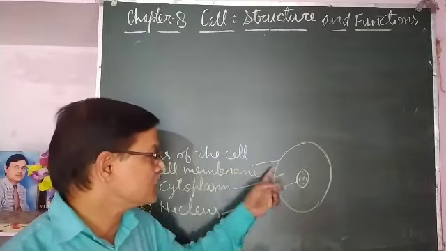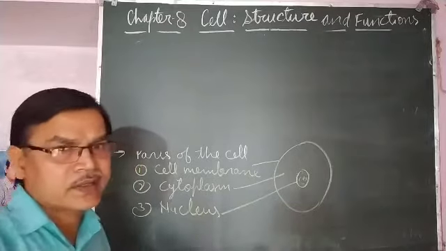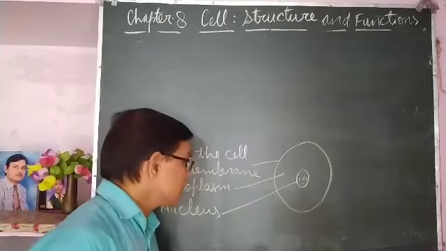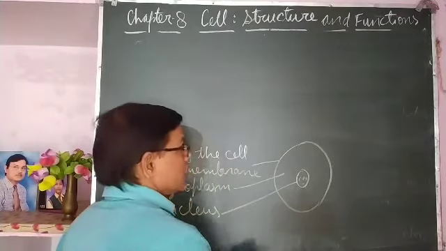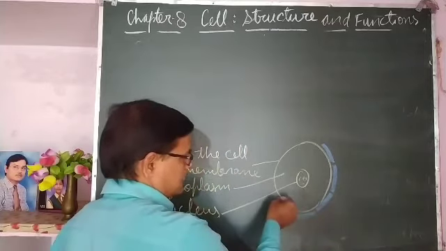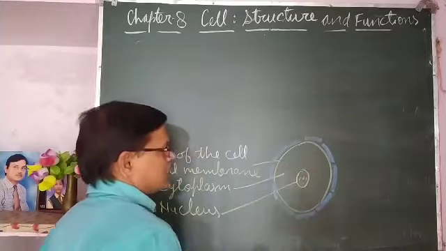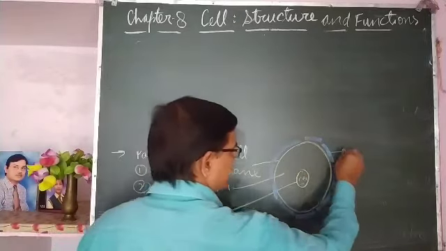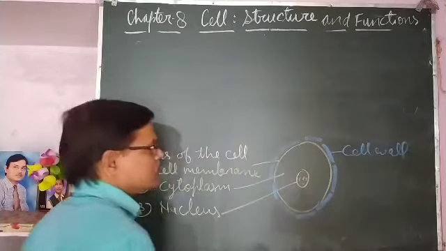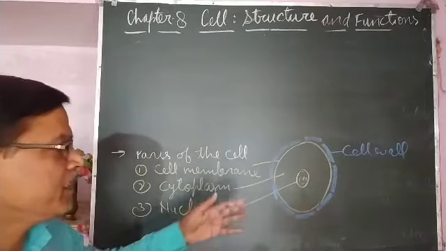The cell membrane is the outermost covering of the animal cell, but in the plant cell one additional covering is there, called the cell wall. It is an additional covering over the cell membrane.